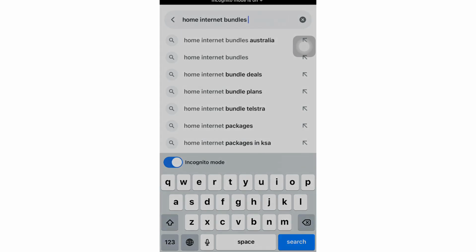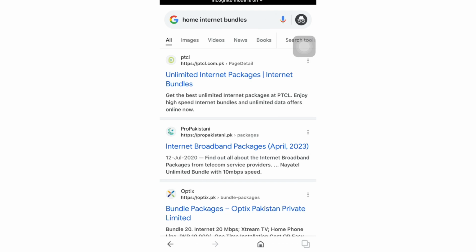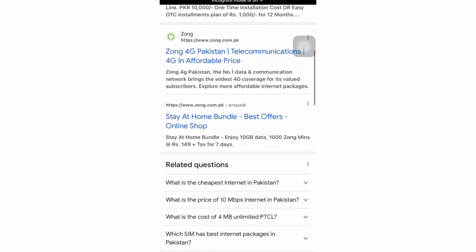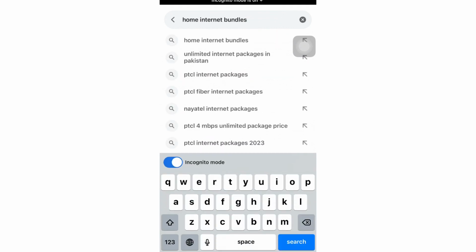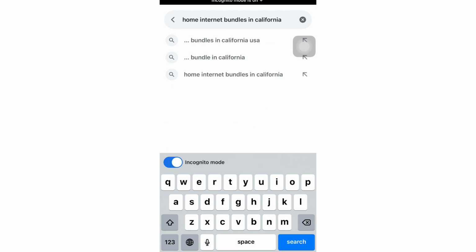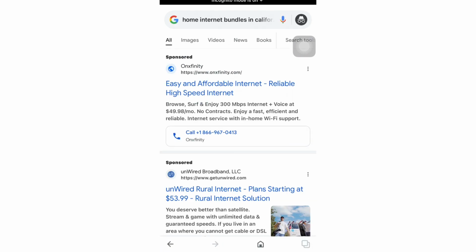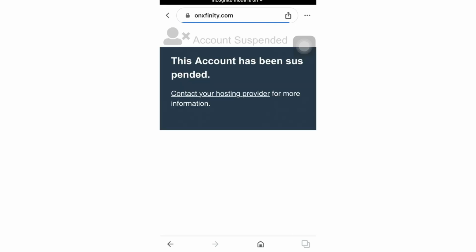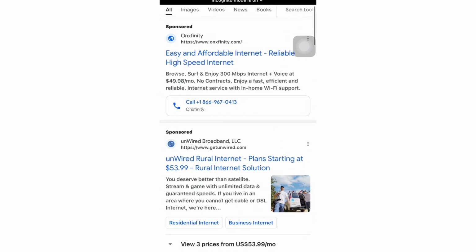So whenever we search here, now you can see that there are many Pakistani bundles, there are different kinds of SIMs and companies. So we are specifying the country, that is California, USA. We have specified it, and the very first one they are giving us is easy and affordable, reliable high-speed internet. Now it comes to the usage of the internet, and here we will see which policies we should go for, and learn to get an internet bundle through it. They are saying that their account is suspended, so we have to go for the second one.